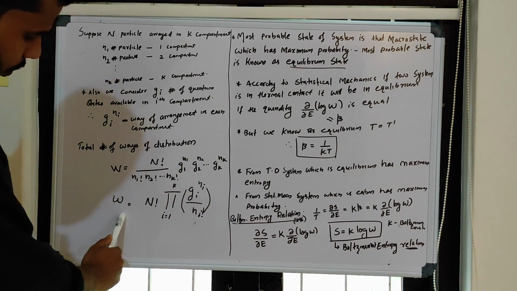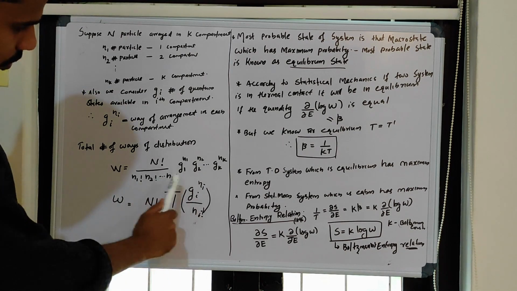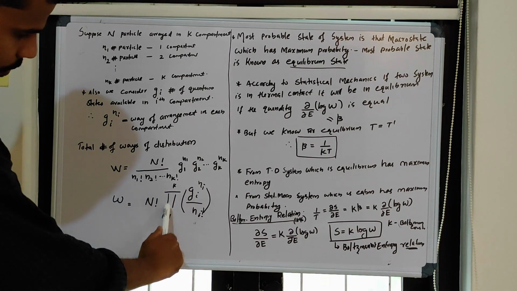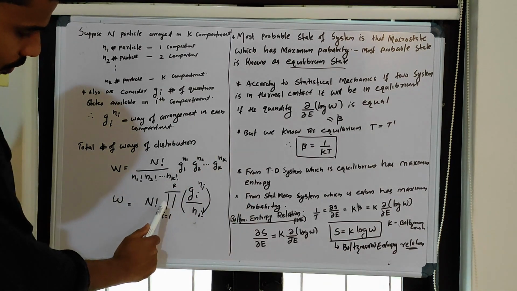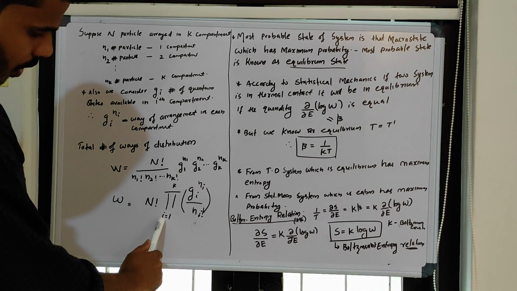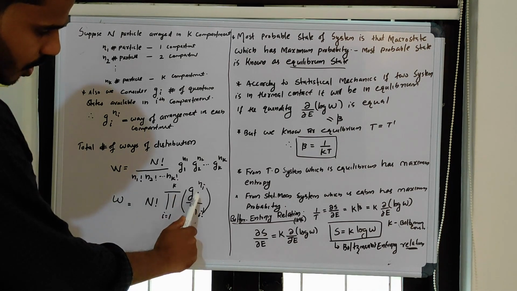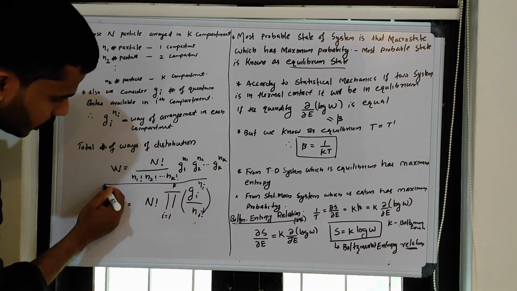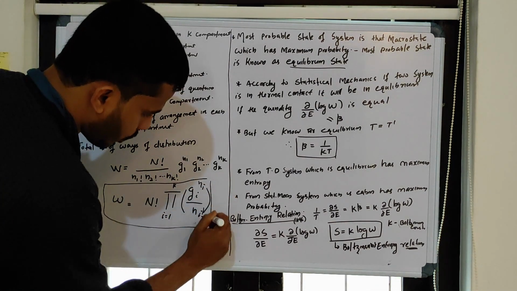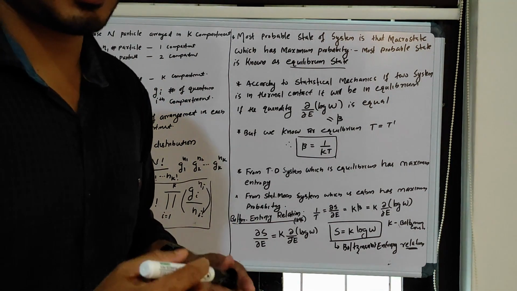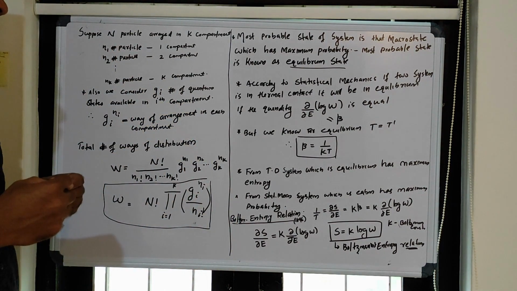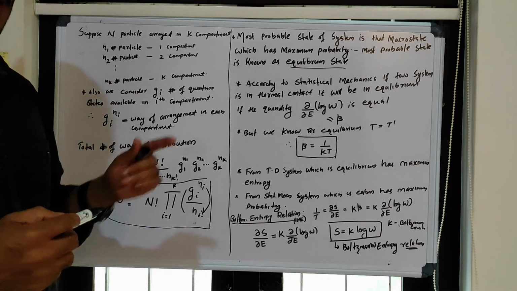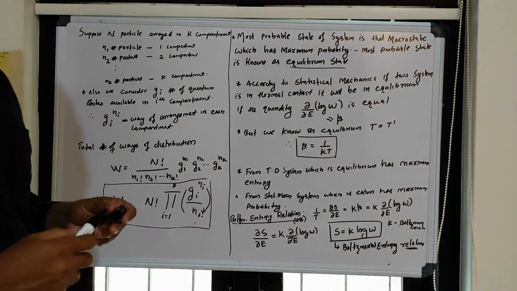So W can be represented as n factorial times the product, big pi, i from 1 to k, of gi raised to ni divided by ni factorial. This is the total number of arrangements if I have k cells with gi states and a total of n particles.